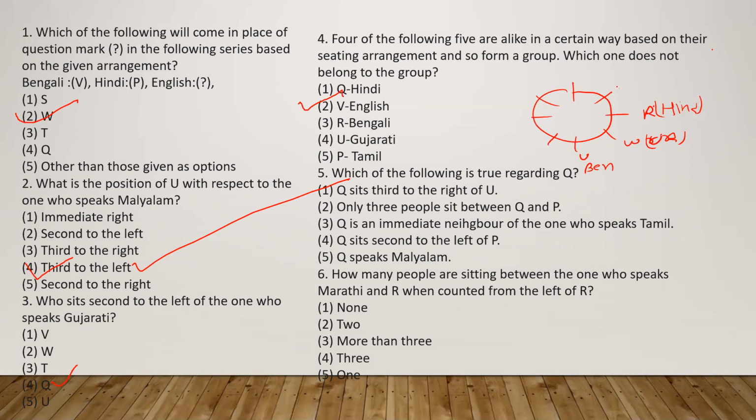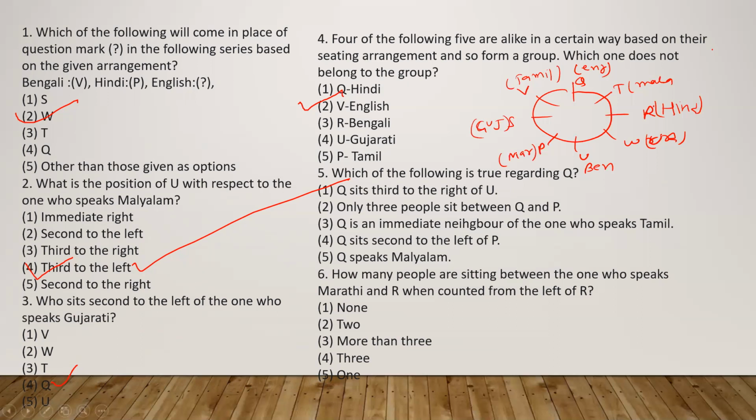Next one, T is Malayalam, and Q is English. V is Tamil, and next one, S is Gujarati, and P is Marathi.